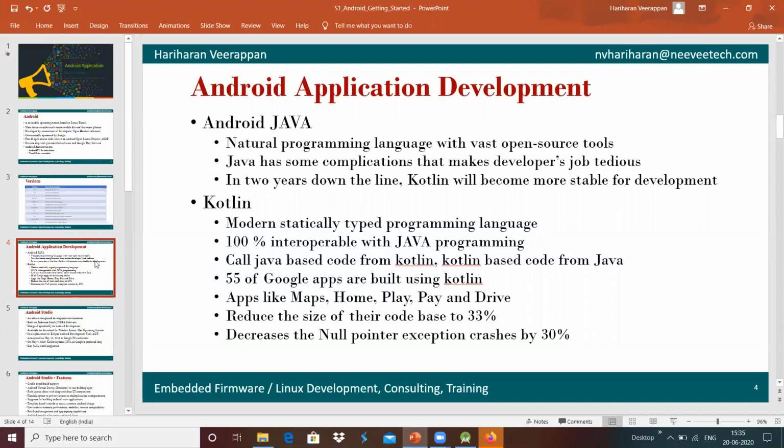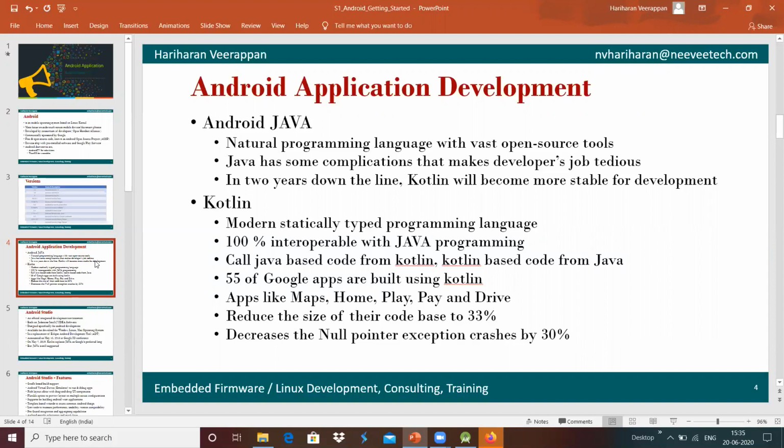We can see that Kotlin is a very modern, statically typed programming language, and it provides 100% interoperability with Java. If you are developing an application in Kotlin, you can call the Java based code in your Kotlin application. And if you are developing in Java, and you want to call Kotlin methods or classes, you can call them directly over here.